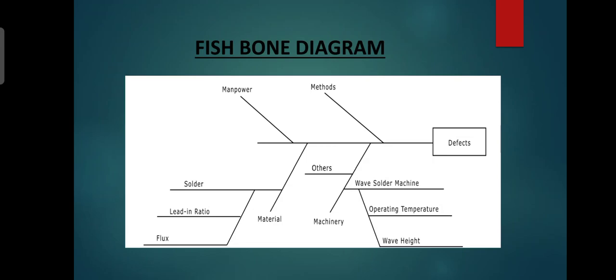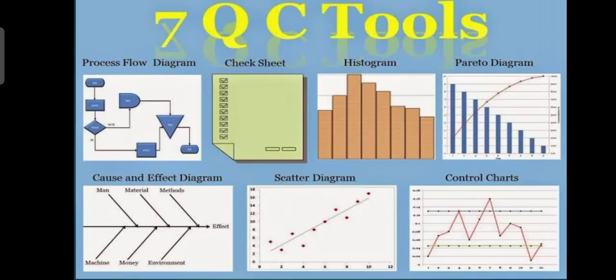This diagram shows the defective items through this fishbone method. Next is the 7 quality tools. In between the presentation, I have put this in for your reference.